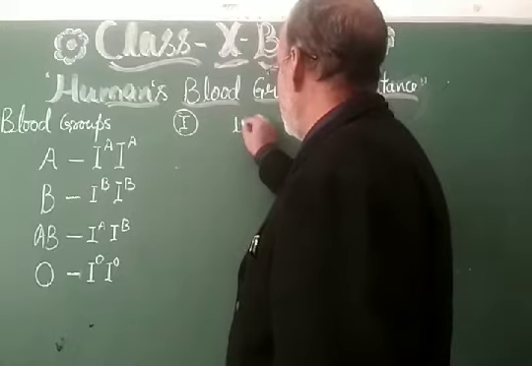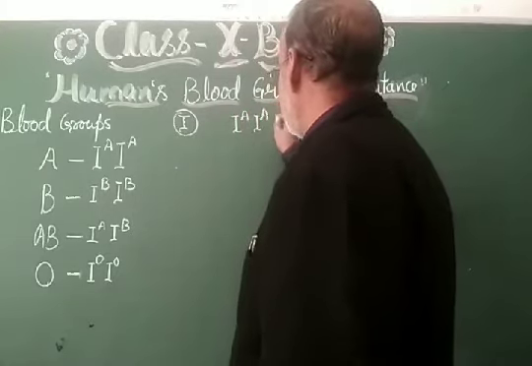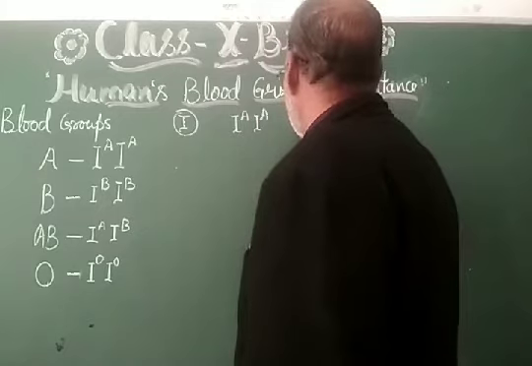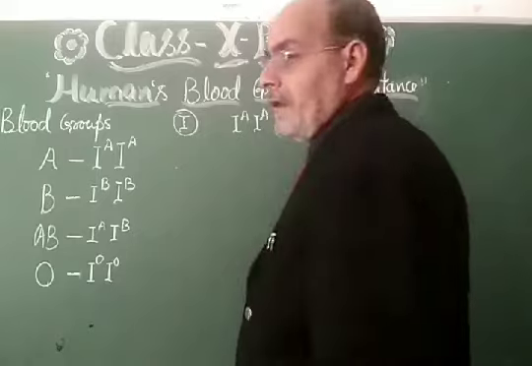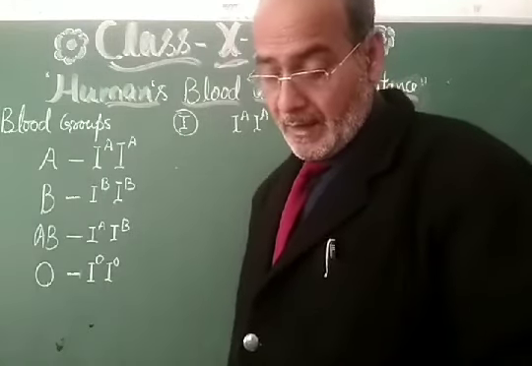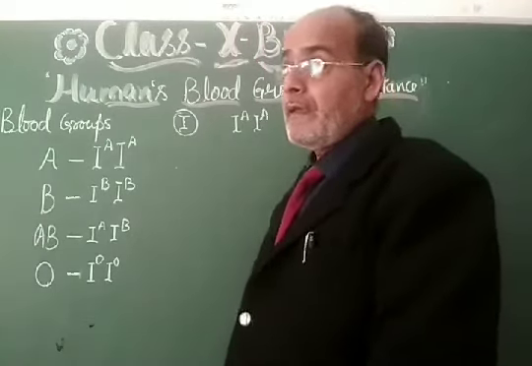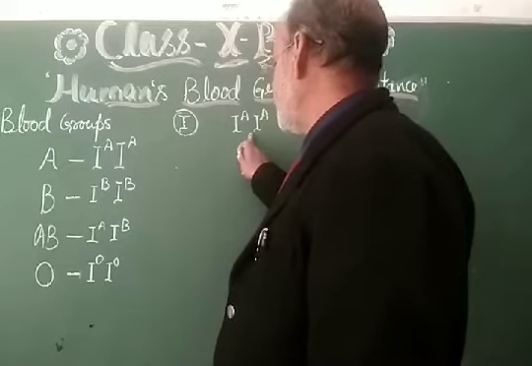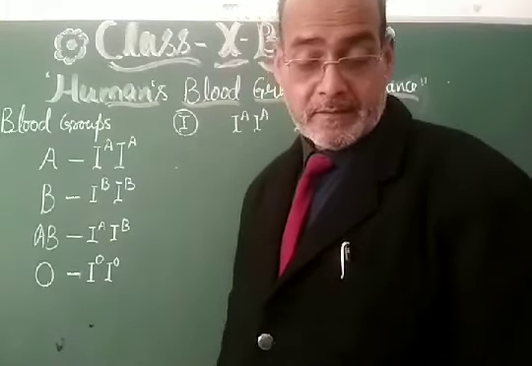This is IA IA and IO IO. Then you have to see that all offspring are heterozygous of blood group A. This one is homozygous, and this one is homozygous, and what will happen in this case?